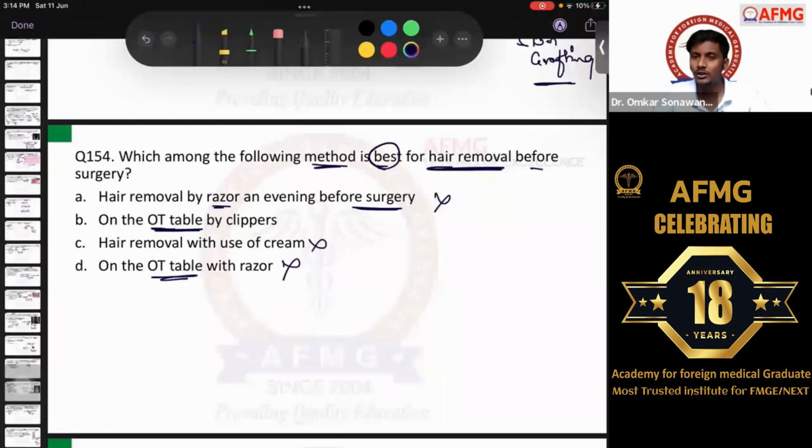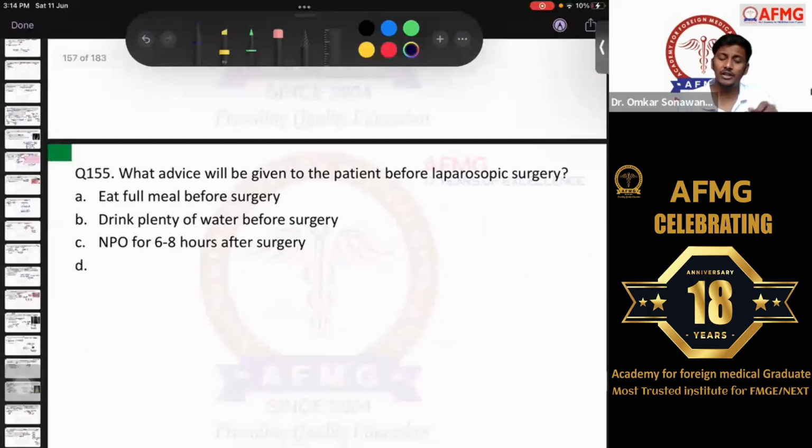Second best is with the use of cream, and the first best is definitely on the OT table with the use of clippers. Okay? Nowadays, the best preferred choice is clippers. Question number 155.